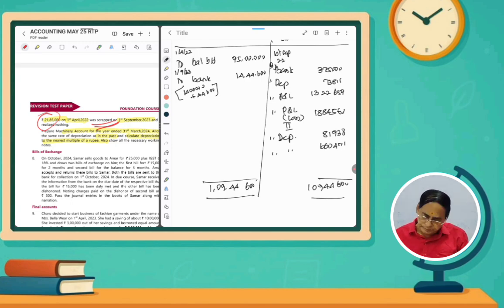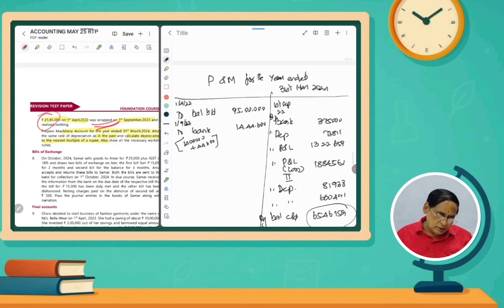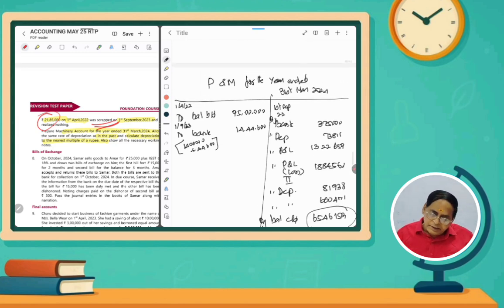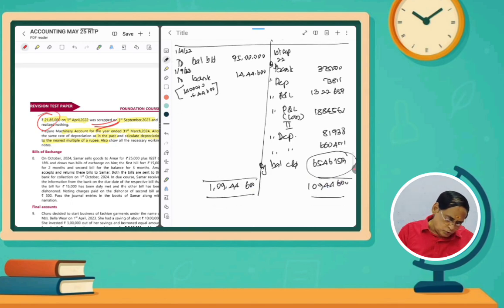So the amount will be 65,46,159. So the balance is carried down. So it is the value of the machine as on 31st March 2024. Understand? So this sum is also over.